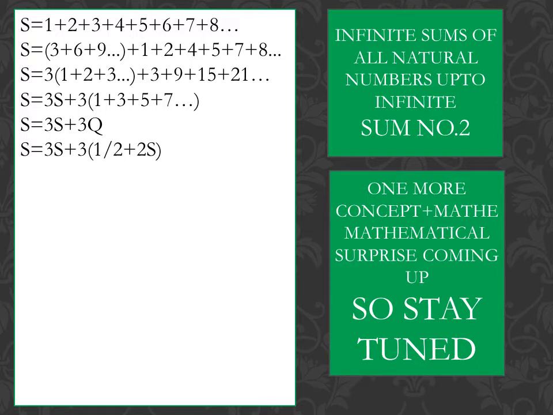S is equal to 3s plus 3 times of 1 by 2 plus 2s. S is equal to 3s plus 3 by 2 plus 6s. So now simplifying it simply, minus 8s is equal to 3 by 2. Dividing both sides by minus 8, s is equal to minus 3 over 16. So hence we have found our second value of all our set of values.